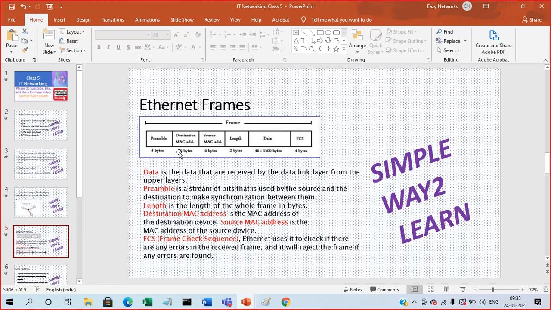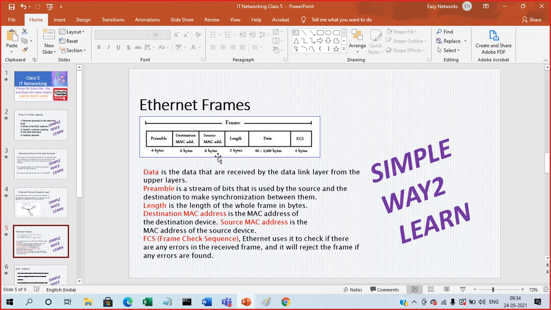Here is the length field. Whatever the frame size is, it will be represented in the length. For example, the frame length is 100. The number 100 is converted into bytes, and bytes into bits, ones and zeros. We know how to convert decimal to binary. After you convert it, you place it here, like 10101111. The binary number for decimal 100 will be put into these 2 bytes and sent. The destination MAC address and source MAC address we already know.